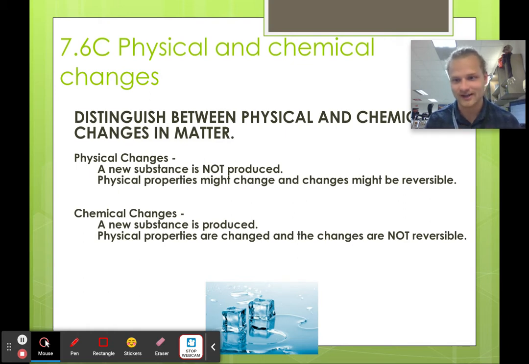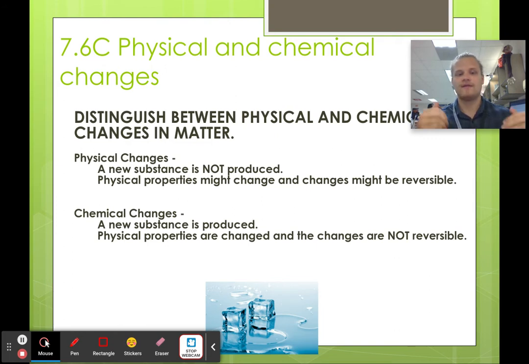I'm not a cook, okay? But whatever you need for the cake needs to be put together, heated up, and it's going to change into a new substance. It's going to go from the cake batter to the actual cake. And so it's going to change. So that's where we think of chemical changes, because something new is produced and it's not reversible. You can't get those eggs and the sugar and the flour back.